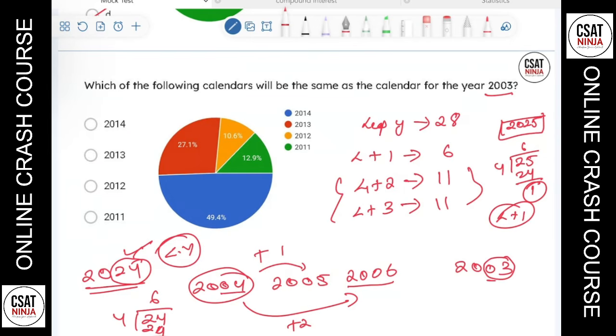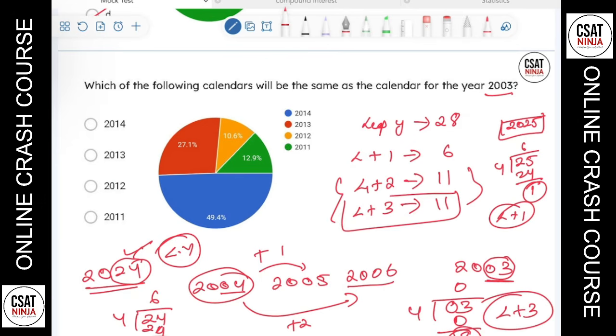We have 03 here. You take the last two numbers. We have 03. Can this number be divisible by 4? Not divisible. 4 zeros are 0 only, 3 here. So the remainder here is 3. So leap year plus 3 years. So leap year plus 3 years calendar is how much? 11. So 2003 calendar will be repeated after 11 years. So 3 plus 1 is 4. It will repeat in the year 2014 there. So the answer there is 2014.